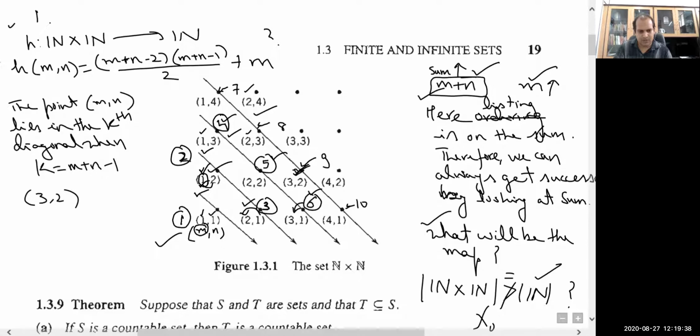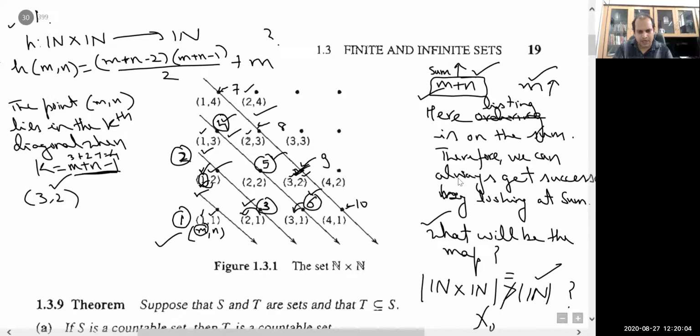Here m is 3 and n is 2, so 3 plus 2 minus 1 gives you 4. So this gives you the number of the exact diagonal in which the element is present.